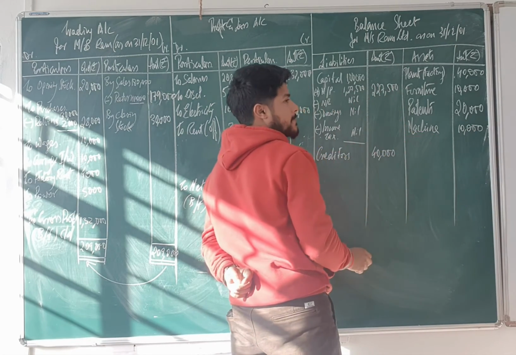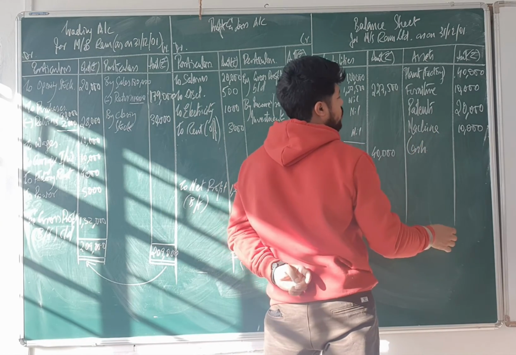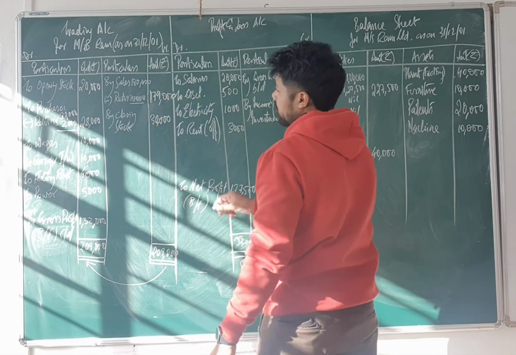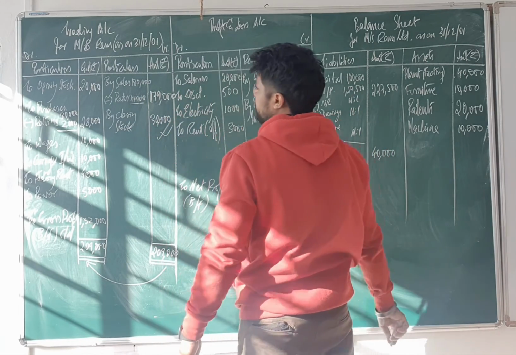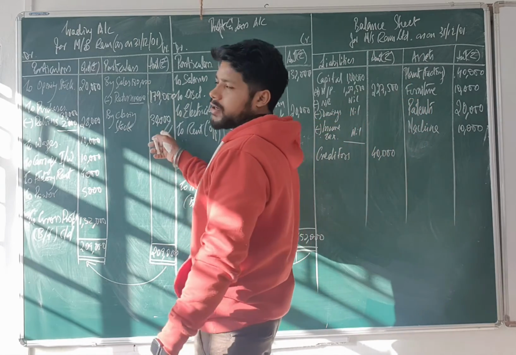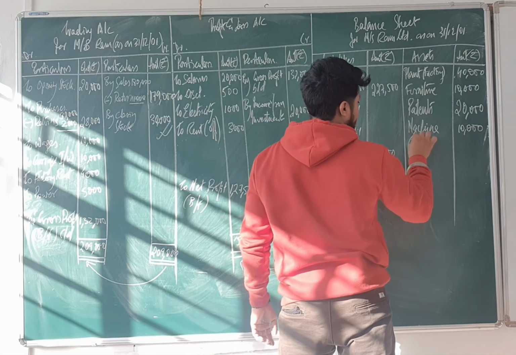Then? Cash. How much? 15,000. Before we write down cash, we have to mention the closing stock. Remember, closing stock will go to the balance sheet also. This one item will be in the trading account and also in the balance sheet.